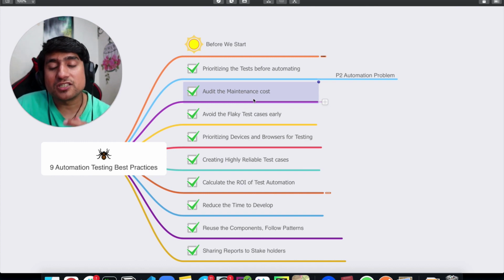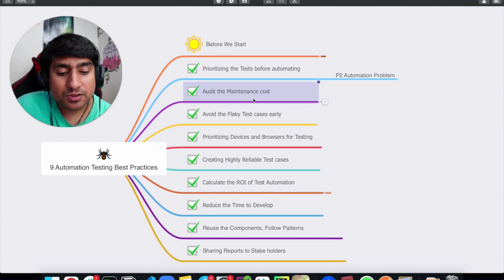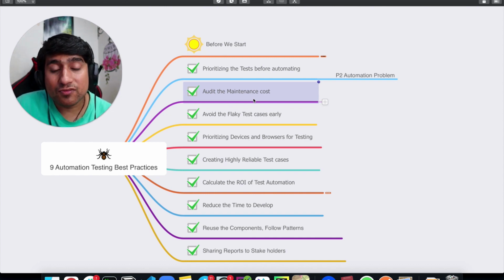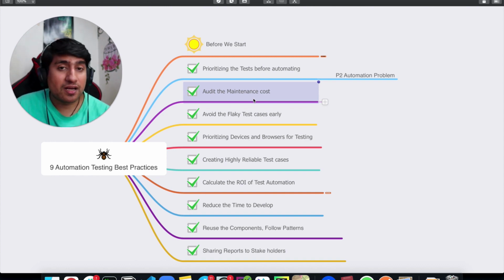It basically means create smaller scenarios, and if a scenario is taking more than 1 day for a particular tester, I would say break down the scenario so that it is easy to understand as well as easy to maintain, okay, in the end. And always audit your maintenance cost.